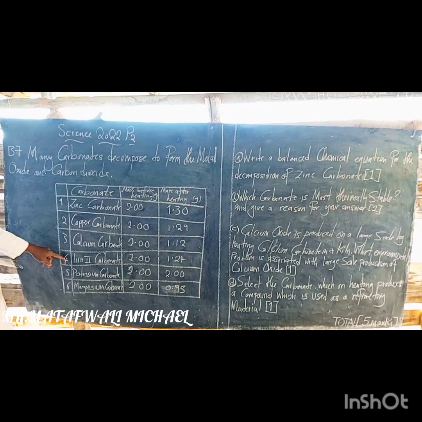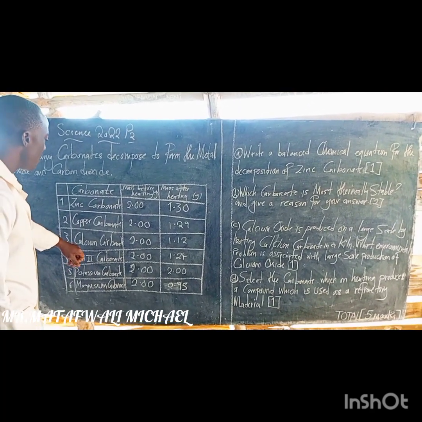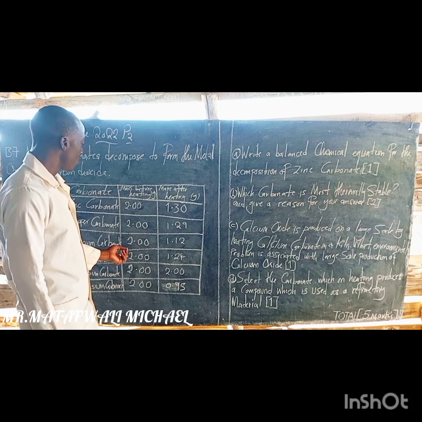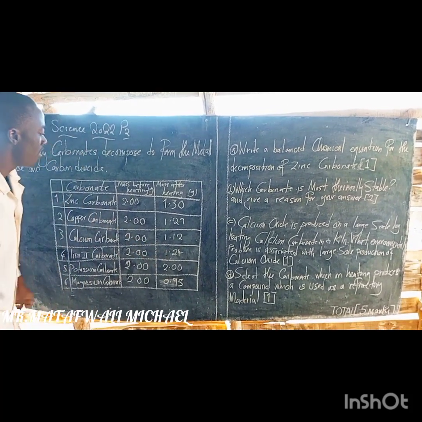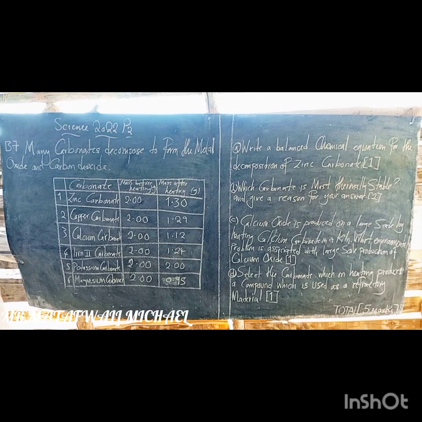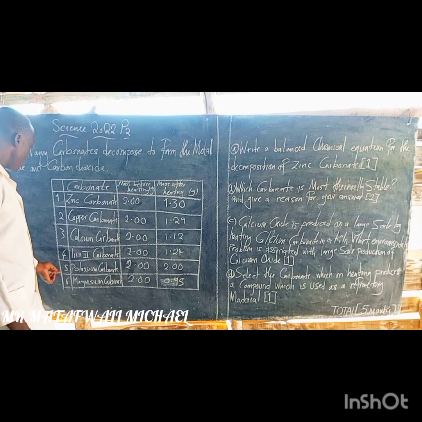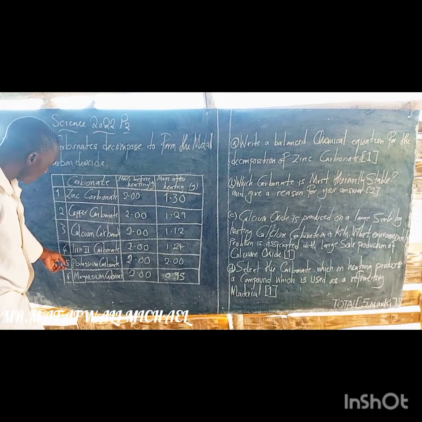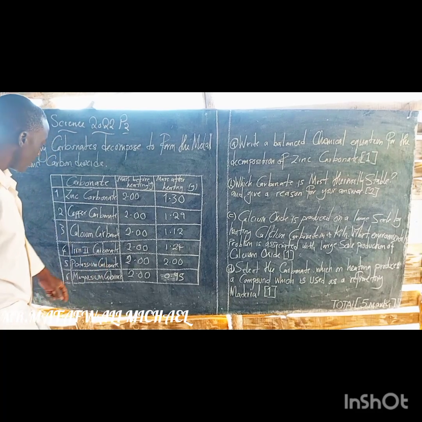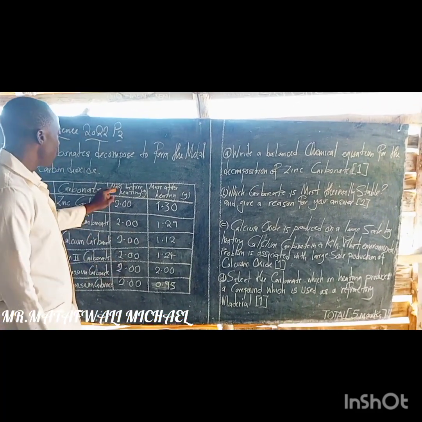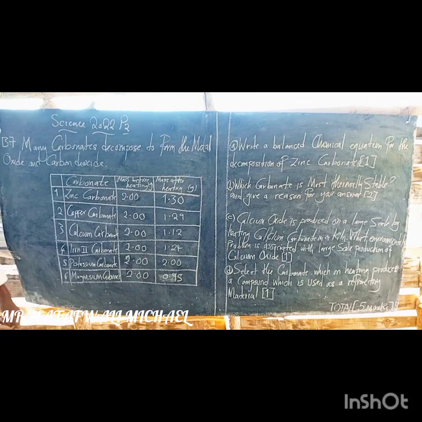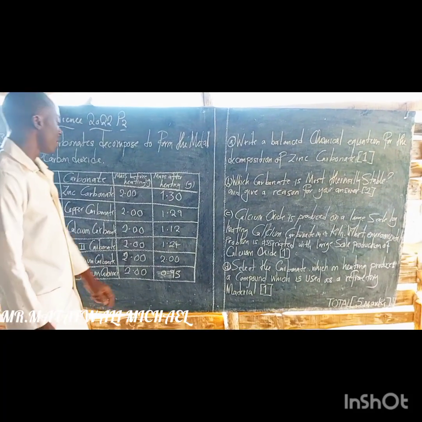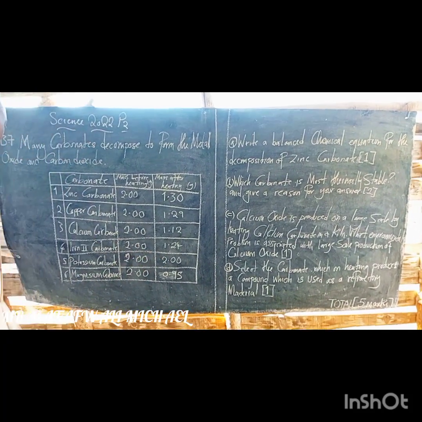Then the fourth one, which was iron 2 carbonate, was also 2 grams. Then after heating, it was recorded to be 1.24 grams. Then the fifth one, which is potassium carbonate, was also 2 grams before heating, but after heating they recorded it to be the same, 2 grams.